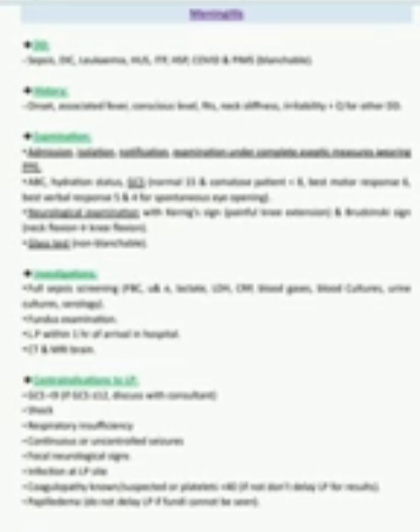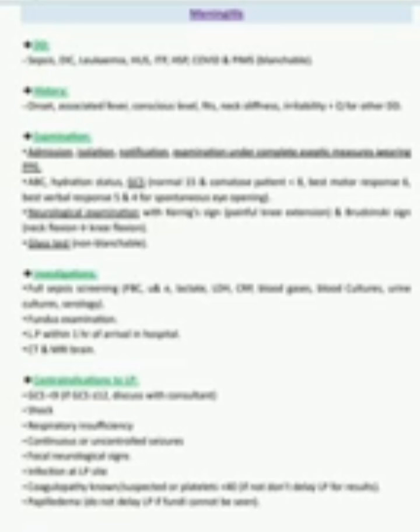Now what examination would we like to do? So the examination we would like to do for meningitis is admission, isolation, notification, examination under complete aseptic measures, wearing PPE. ABC, airway, breathing and circulation, hydration status. GCS normal is 15 and a comatose patient is less than 8. Best motor response we give 6, best verbal response 5, and 4 for spontaneous eye opening. Neurological examination with Kernig sign, painful knee extension, and Brudzinski sign, neck flexion and knee flexion, and a glass test for non-blanchable rash. So these are the examinations we will do.